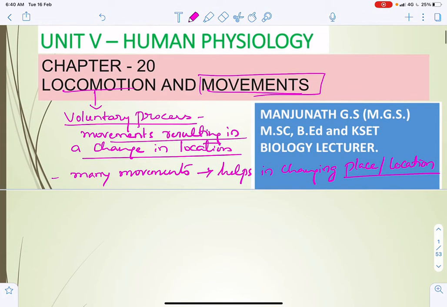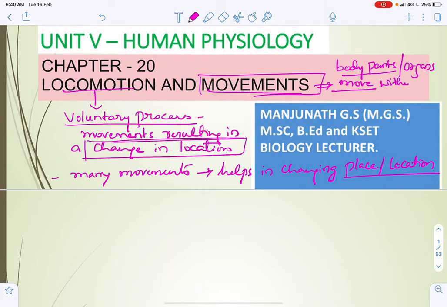Locomotion includes change in place. Movement means where body parts or organs move without change in position.